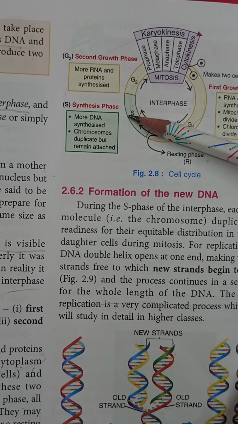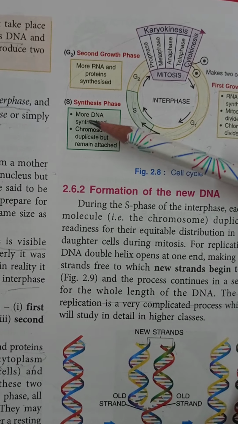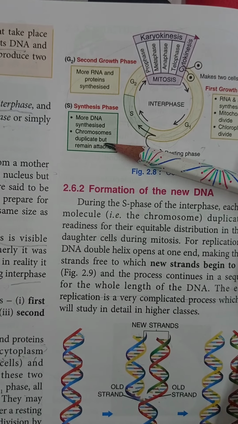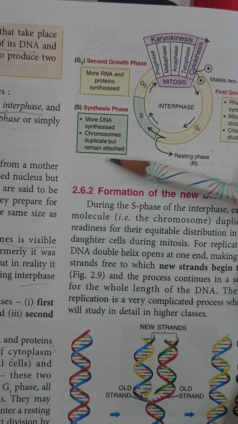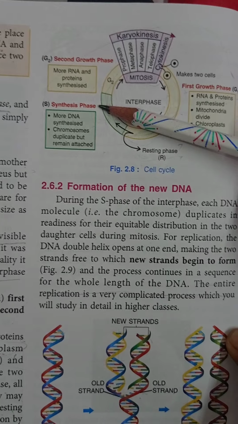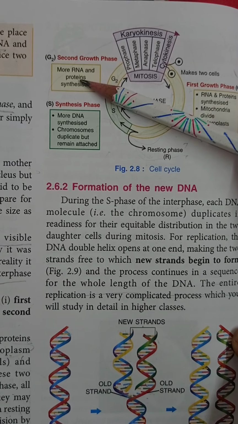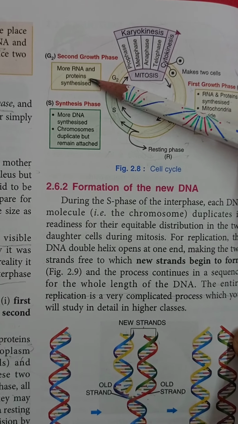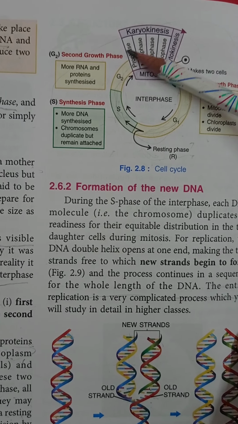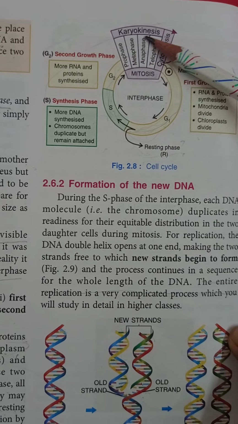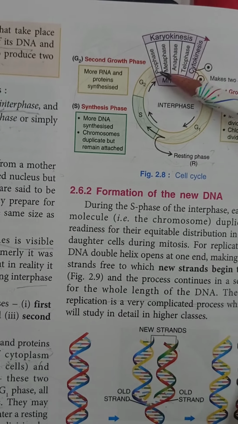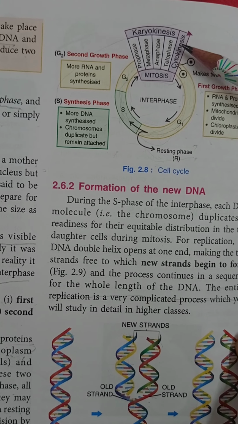And in this synthesis phase, more DNA is produced, then chromosomes get duplicated, but still they remain attached with each other. And after the synthesis phase, there is the second growth phase. During the second growth phase, more RNA and proteins are synthesized, and after the second growth phase, the cell enters into the different phases of cell division, that is prophase, metaphase, anaphase, telophase.